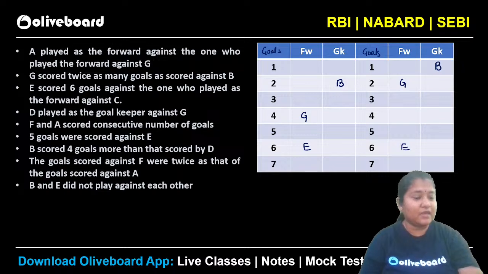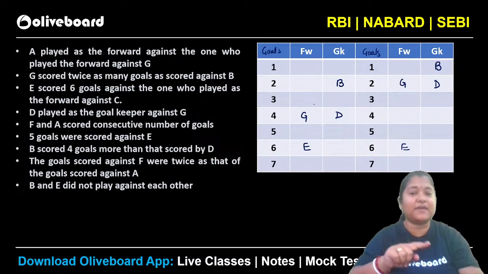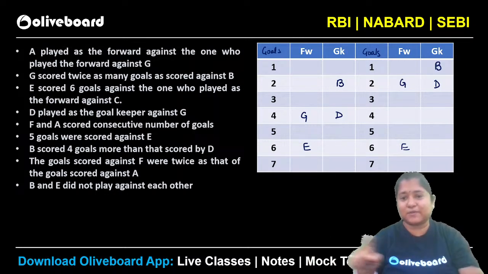ठीक है? Now let's see what else is given here. D played as the goalkeeper against G. So D has to be the goalkeeper against G. So that means D will be here, because when G is the forward player, D has to be his goalkeeper, right? So G and D are playing together. That is done.